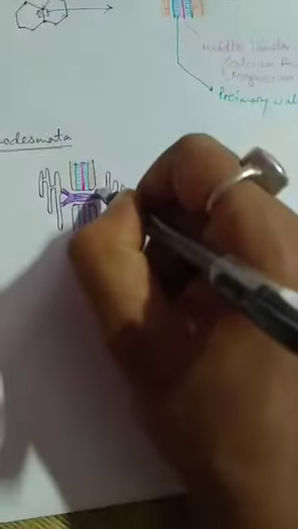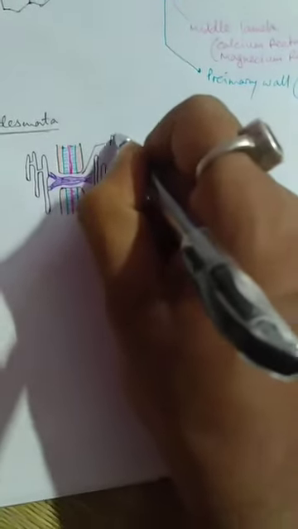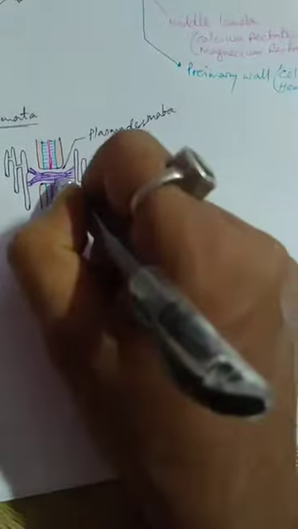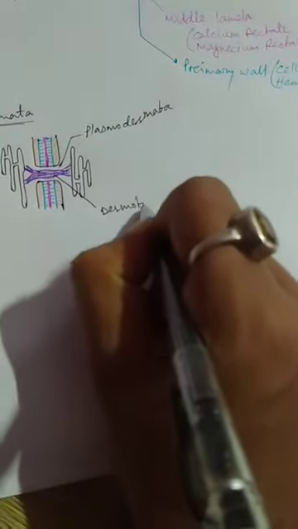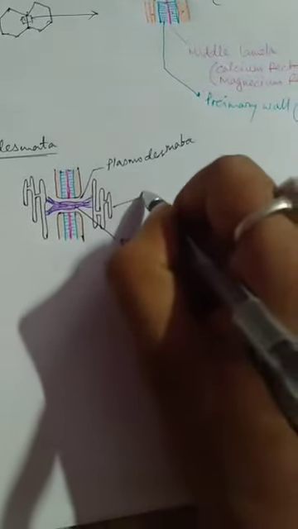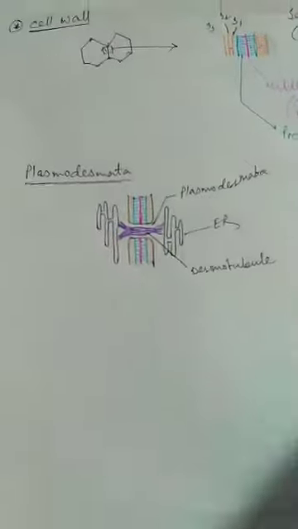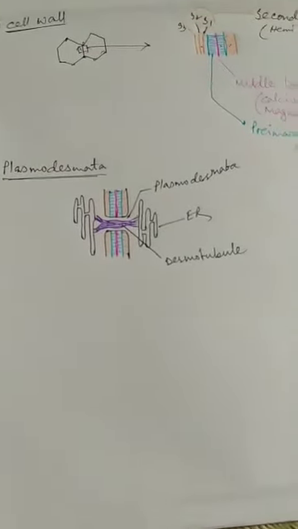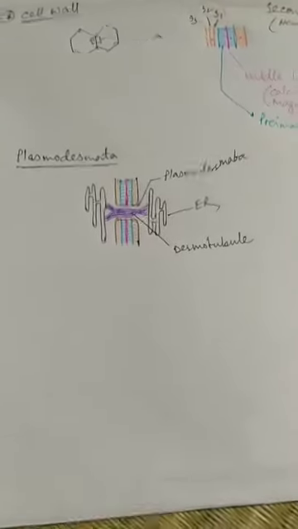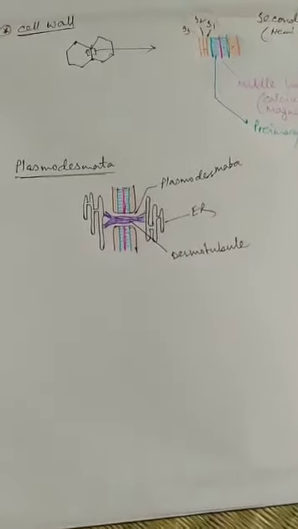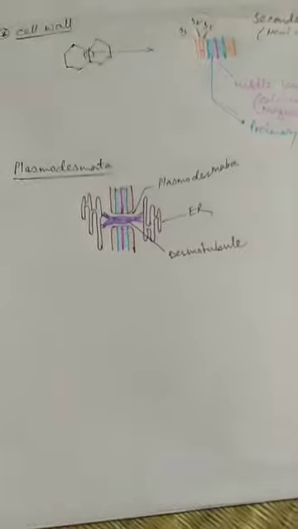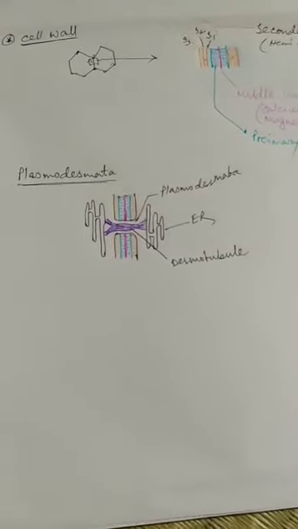So this pore is called plasmodesmata, which contains the desmotubule. The desmotubule interconnects the ER of two successive plant cells. Through the plasmodesmata, plants exchange their material between two successive plant cells.